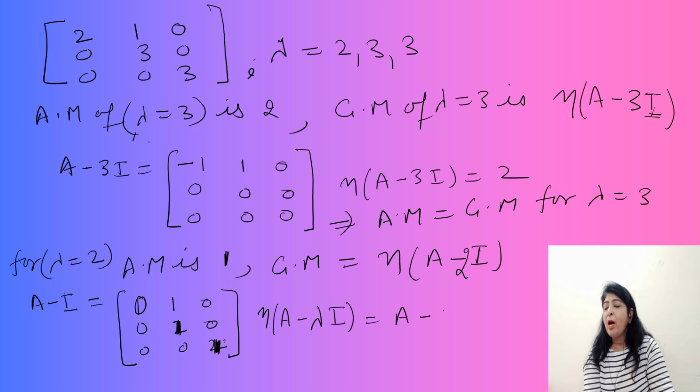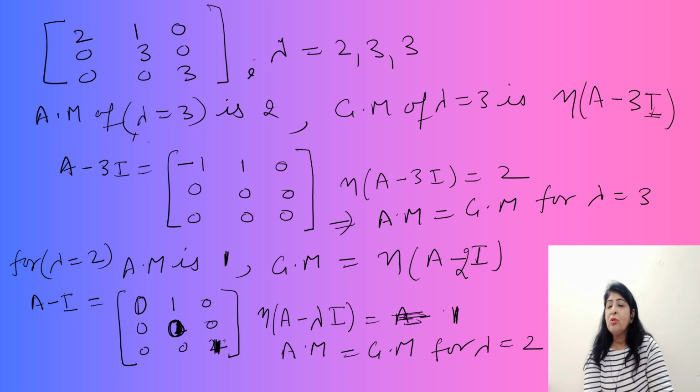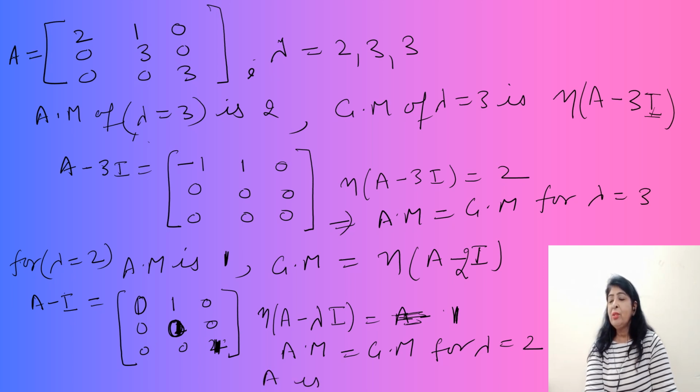When you apply R2 minus R1, this will give you 0. So the nullity of A minus lambda I is 1. So the geometric multiplicity is equal to the algebraic multiplicity for lambda equal to 2. So this implies matrix A is diagonalizable.